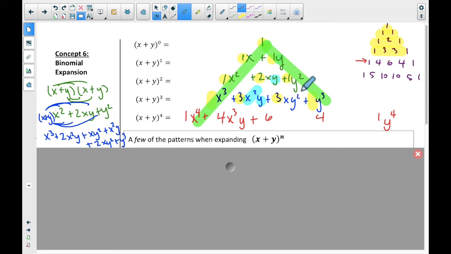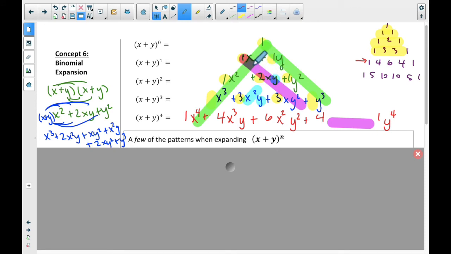Let's look at the next one. This one has a y squared and then a y squared. Well, I bet this has a y squared. What about the x's? Well, similar thing as before, but we're just starting one off. So no x, x. Don't you think it's going to be x to the second? And then the next term, I'm going to look at it this way. Okay, that's going to fill in these spaces here.